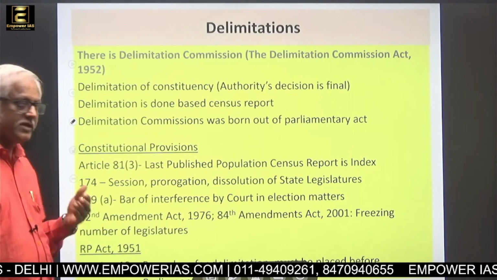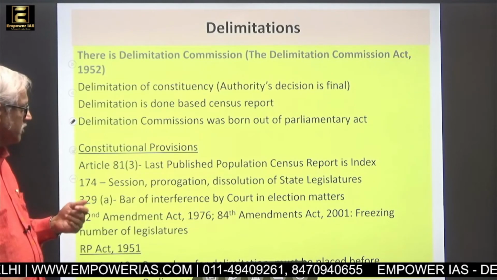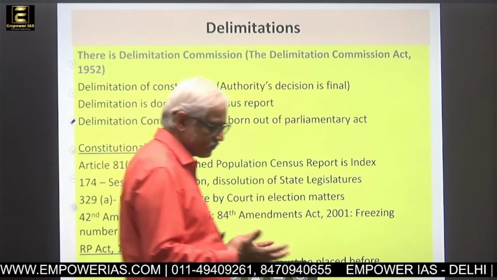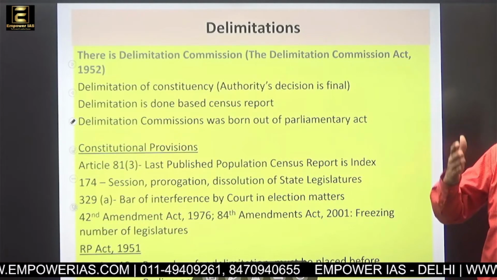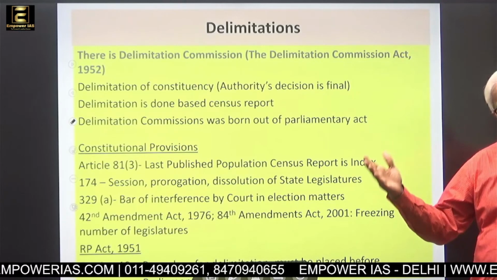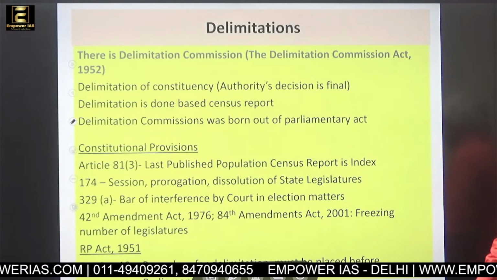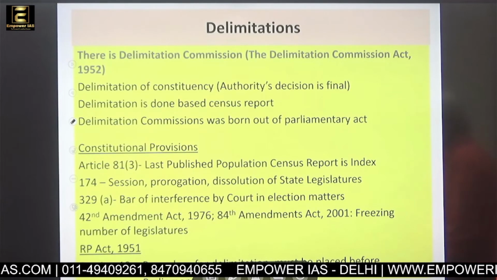Accordingly, now we have the 2011 published report. Therefore, 2011 will be the index for delimitation. The 84th and 42nd Amendments have talked about 1991 and 1971, but the Constitution says that this will be the index, that means 2011 will be the base.